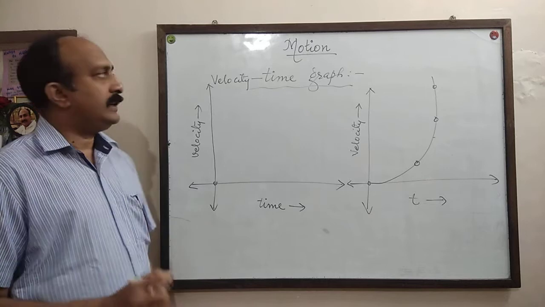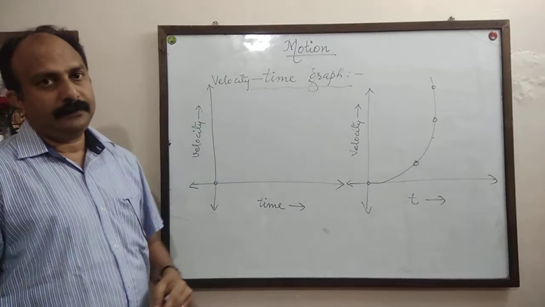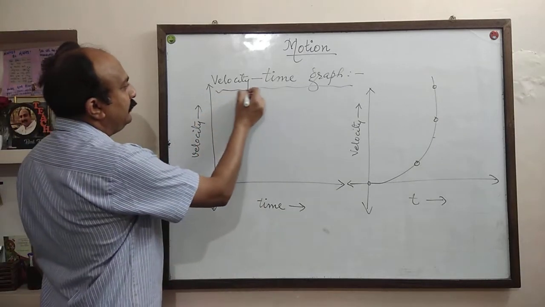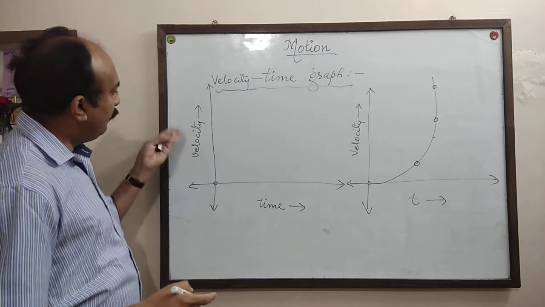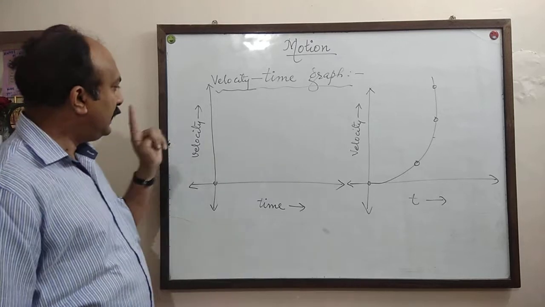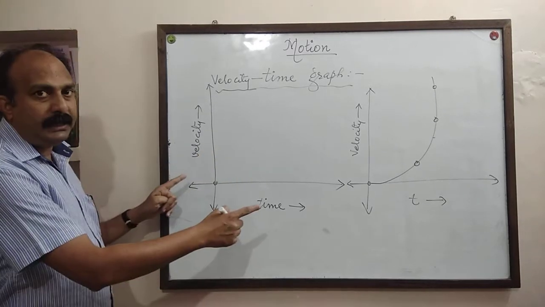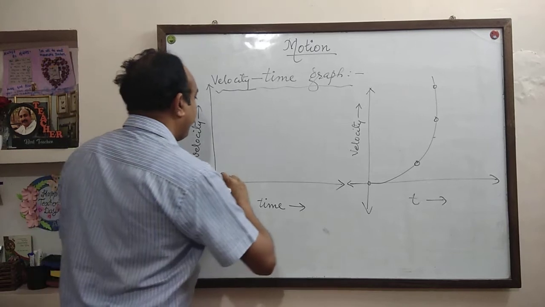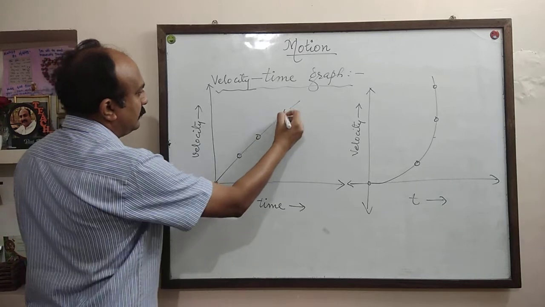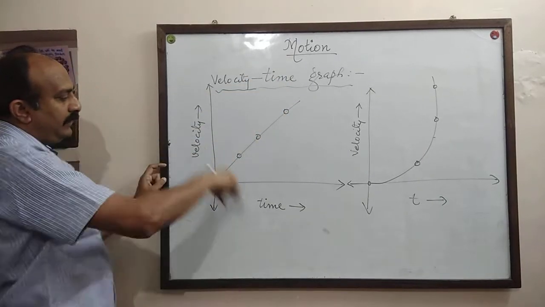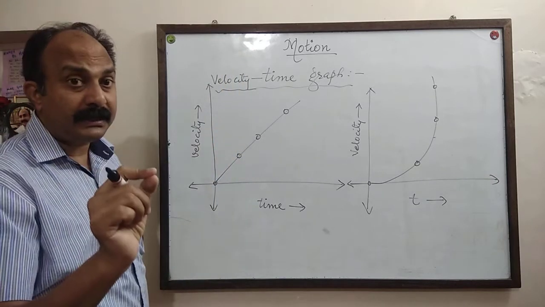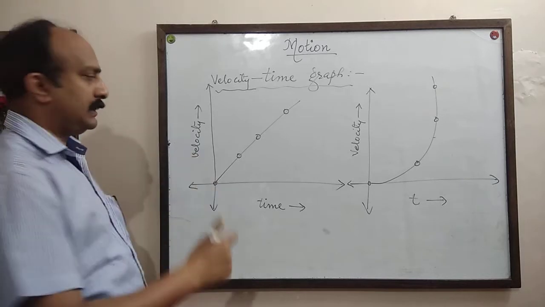Our next type of graph is velocity time graph. Previous one was distance time graph. Now velocity time graph. So velocity will be taken on y-axis, time will be taken on x-axis. If the velocity time graph is a straight line like this, if the velocity time graph is a straight line moving upward, it represents uniform acceleration.